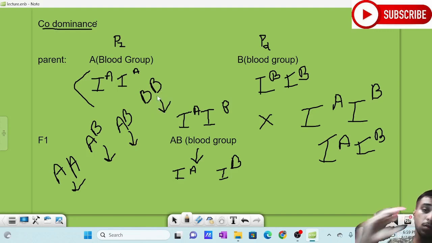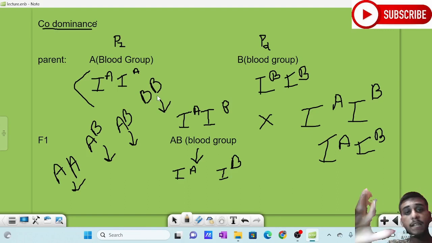So here also the phenotypic ratio and genotypic ratio will be equal. What will be the phenotypic ratio? 1:2:1, A is to AB is to B. Genotypic ratio is 1:2:1. In case of codominance and incomplete dominance, both the phenotypic ratio and genotypic ratio are equal.